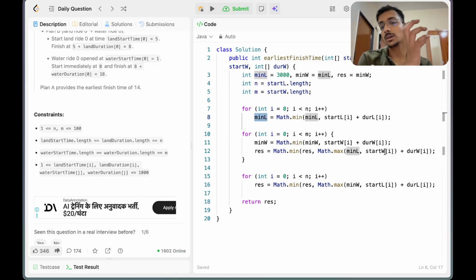So we found the minimum time for the land rides.